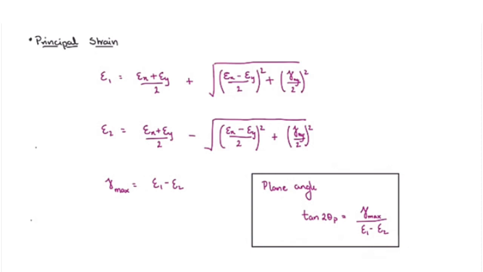Next, like we found formulas for principal stresses by using the plane stress formulas, similarly we can find the formula for the principal strain by using the plane strain formulas. Just replace sigma x with epsilon x, sigma y with epsilon y, and tau xy with gamma xy. Then finally you will get the formula for the principal strain and also for the plane angle. So epsilon 1 is equal to (epsilon x plus epsilon y) by 2 plus square root of ((epsilon x minus epsilon y) divided by 2) whole square plus (gamma xy by 2) whole square.